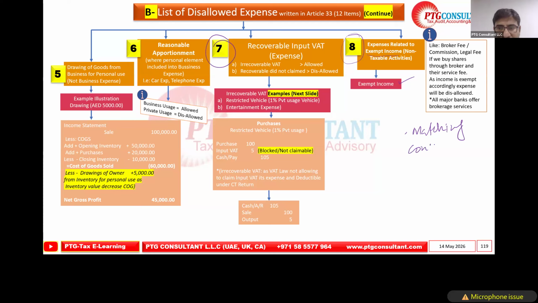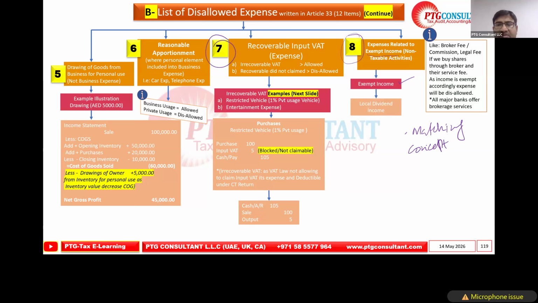If anybody wishes to explain this concept, I appreciate the participation. Government is saying expenses are to be matched with corresponding income.